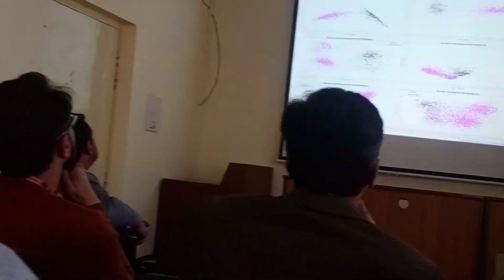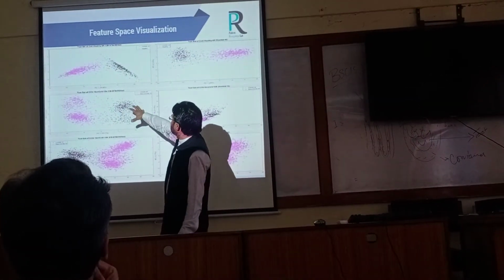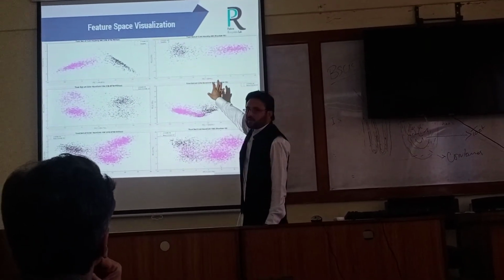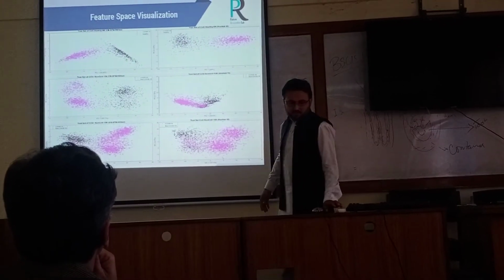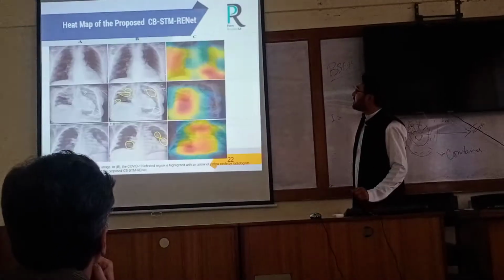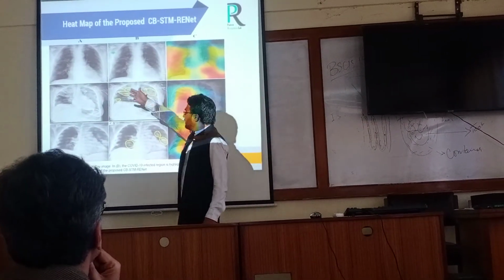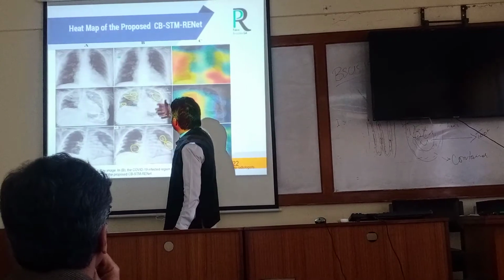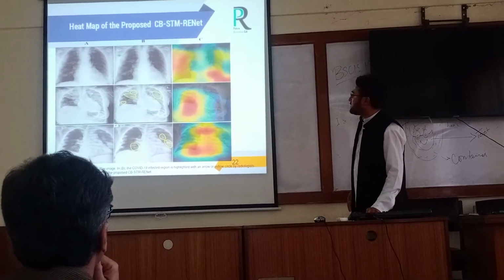These are feature space visualizations on the test set for the proposed architecture in comparison with the best state-of-the-art ResNet. That is the feature segregation on test samples. These are spectral heat maps. These are the original images where the radiologist marked, and these are the spectral heat maps of our proposed architecture channels.